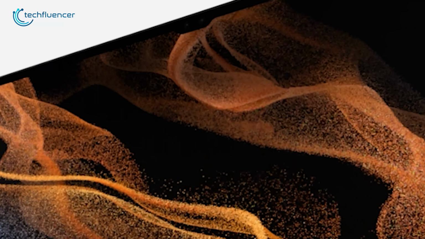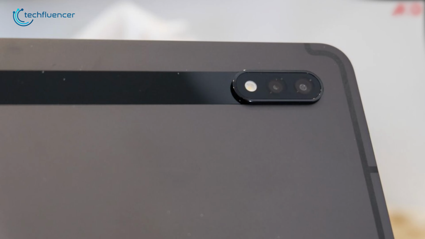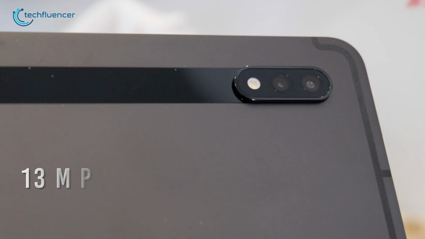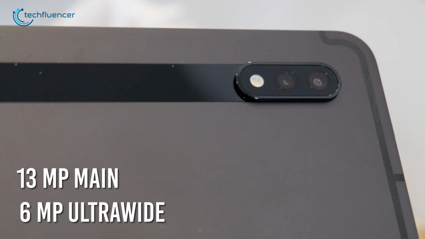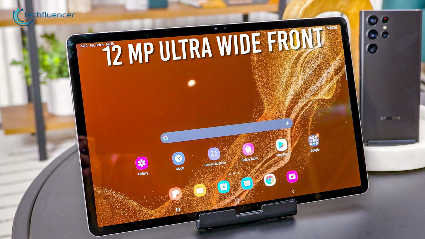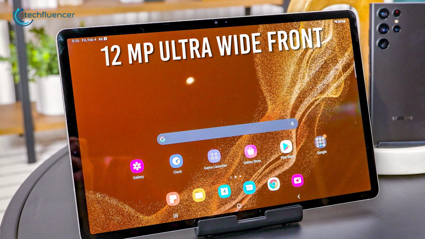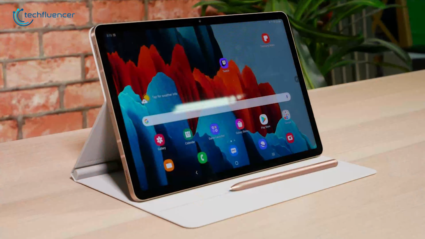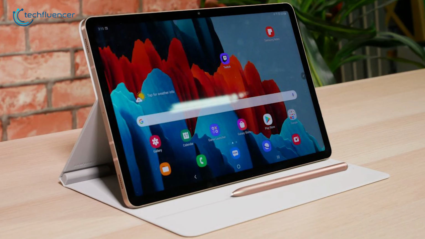Galaxy Tab S8 in this arena has really surprised us. On the rear, you get a dual camera setup comprising a 13-megapixel main and a 6-megapixel ultra-wide. The 12-megapixel sensor on the front supports both ultra-wide and Samsung's auto-framing technology, which is more or less similar to that of Apple's Center Stage.